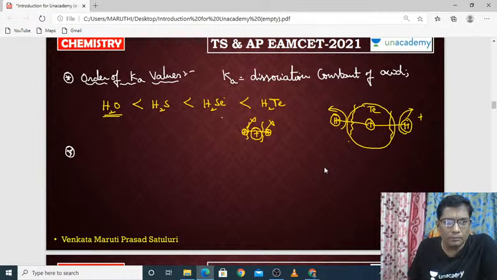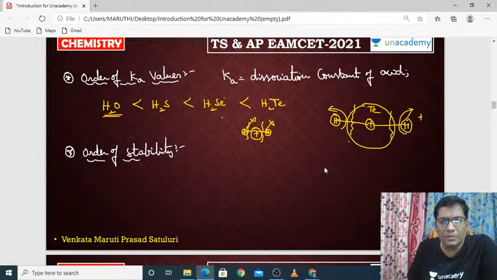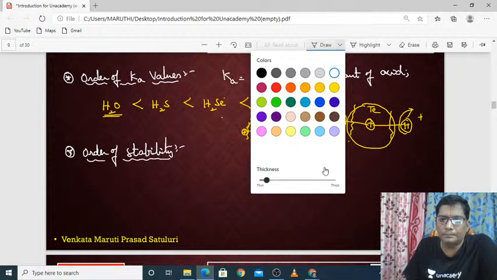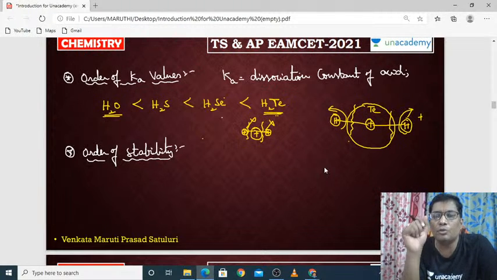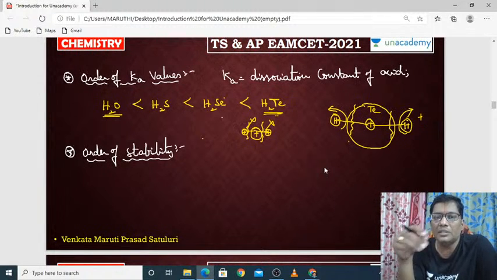Coming to the next one, order of stability. How will the order of stability be? Suppose you observe H2Te, H2Te can easily dissociate into H plus as well as Te. So it can easily donate the hydrogen. So H2Te is more acidic. So dissociation can be easily done in H2Te but not in H2O. So what about the stability of H2Te? It is very less. It will completely dissociate, but H2O cannot easily dissociate.